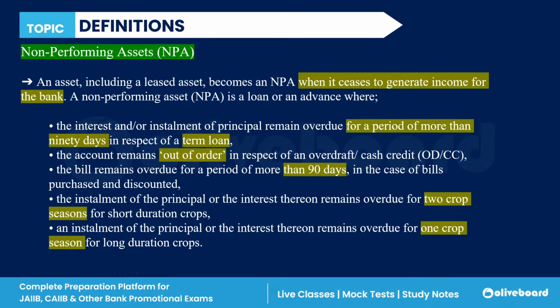A non-performing asset is an asset which ceases to generate income.